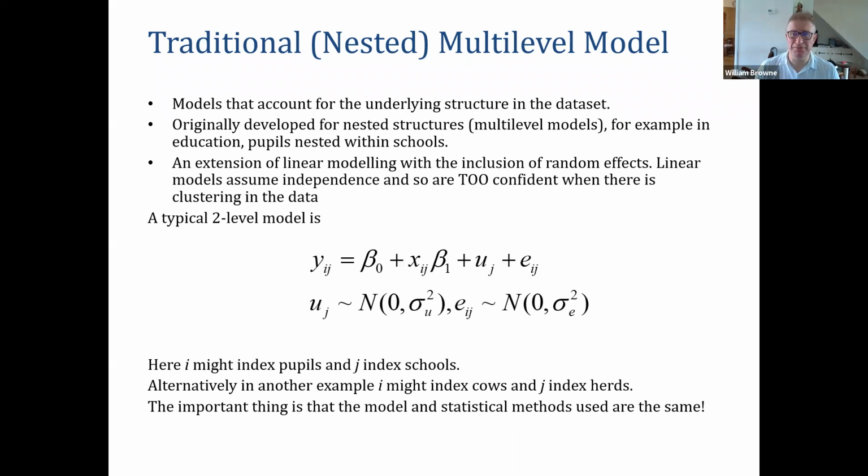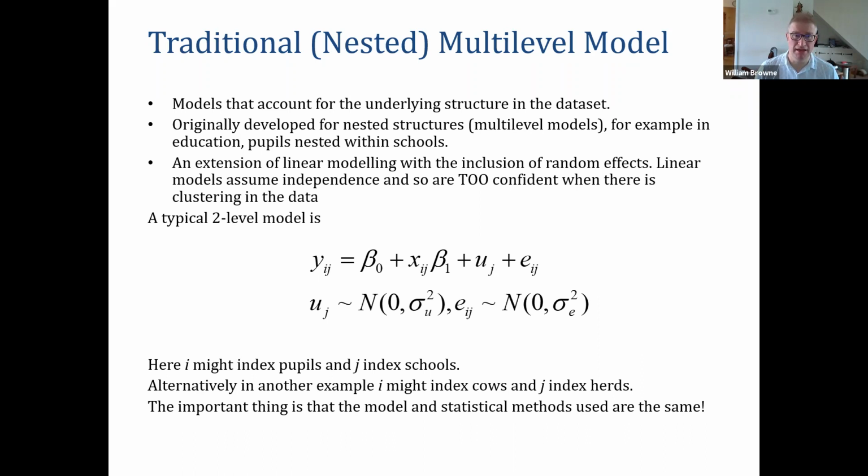And so 2 pupils from the same school, we would expect to have the same educational experience and therefore to be more similar to each other than 2 randomly chosen pupils.